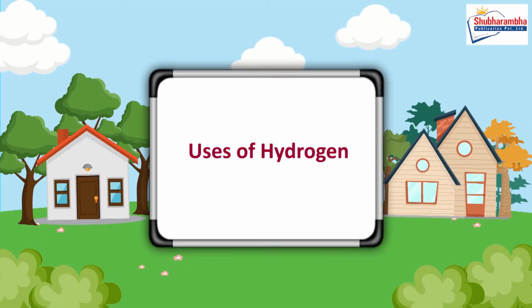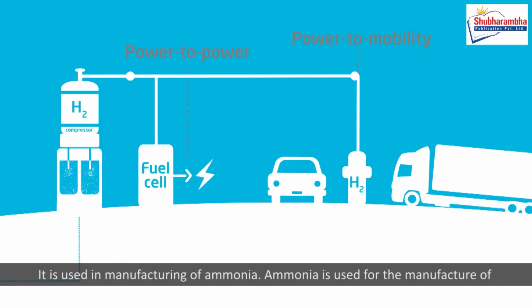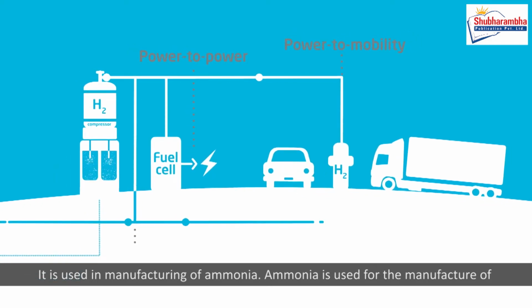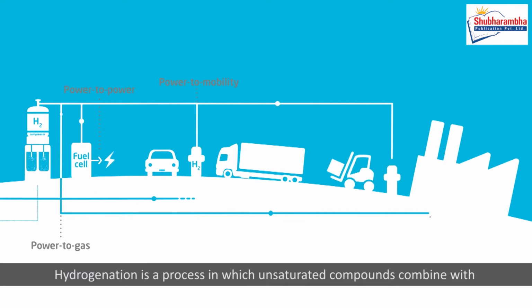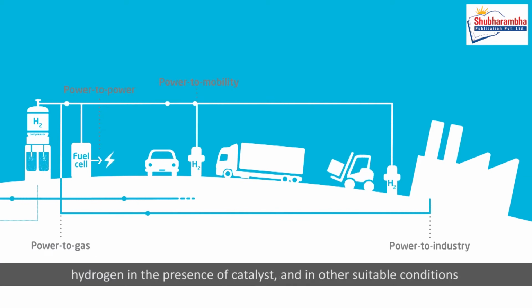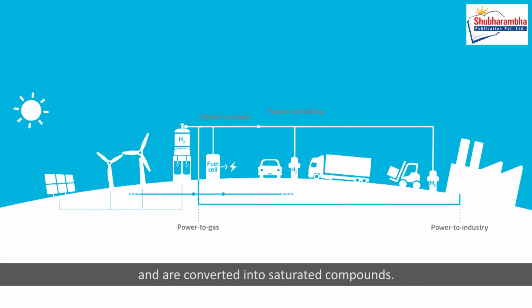Uses of hydrogen. It is used in the manufacture of ammonia. Ammonia is used for the manufacture of fertilizers. Hydrogenation is a process in which unsaturated compounds combine with hydrogen in the presence of a catalyst and in other suitable conditions, and are converted into saturated compounds.